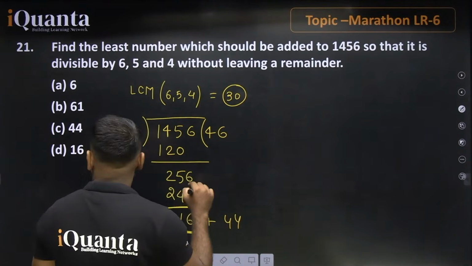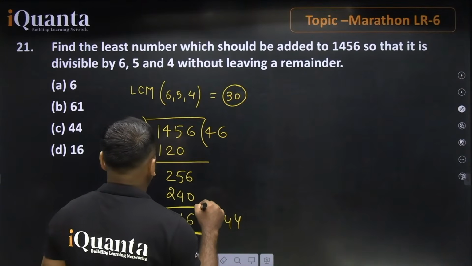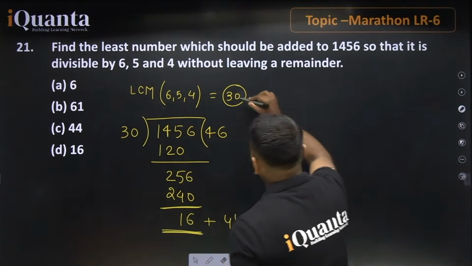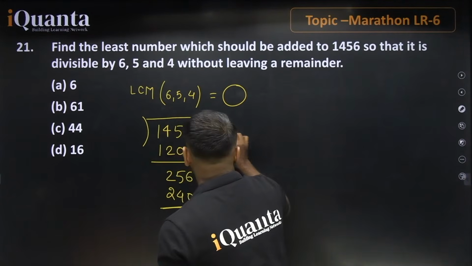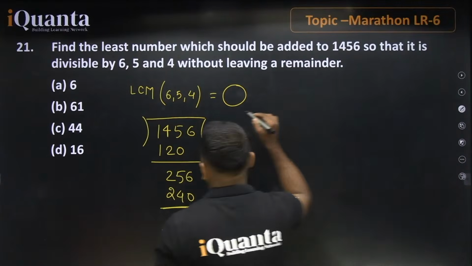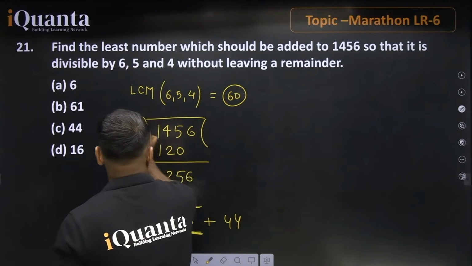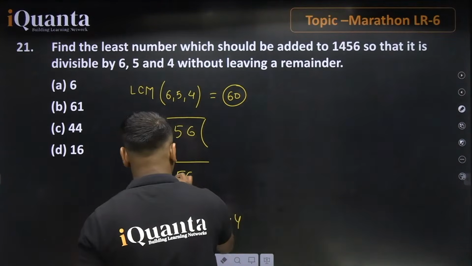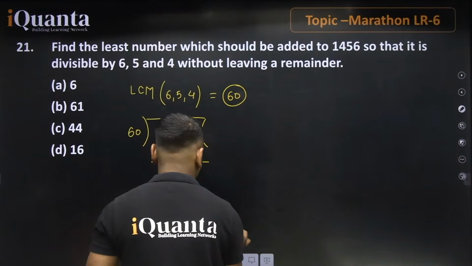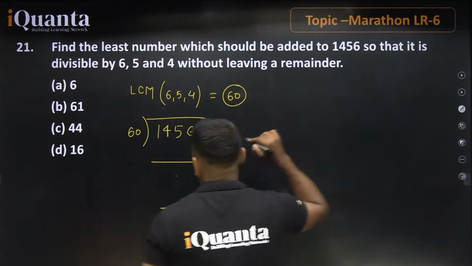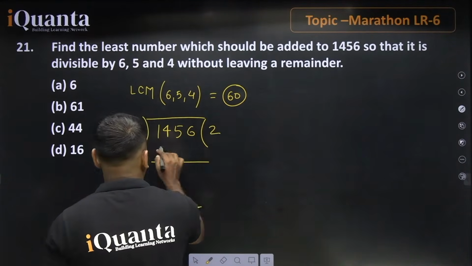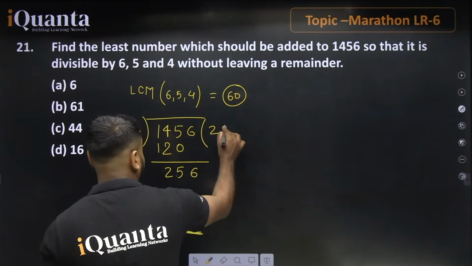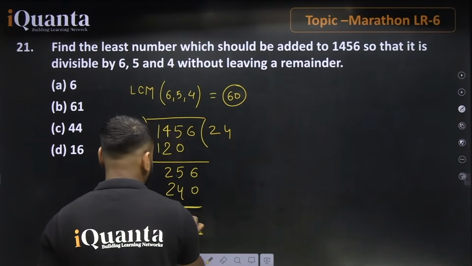Sorry, if talking about this portion, yes, 60 will be the LCM, right? Yes, 60 will be the LCM. So we are just going to divide this by 60. So if talking about this portion, what will be the value? On dividing this by 60, 2 times the value will be 120, 256 remains. Further, 4 times, 6 4s are 240, 16 remains.